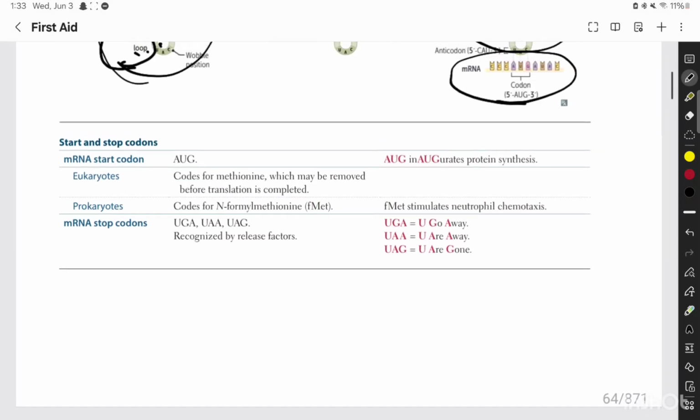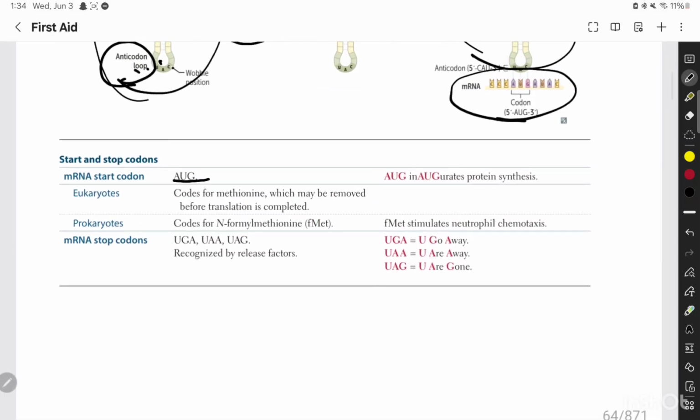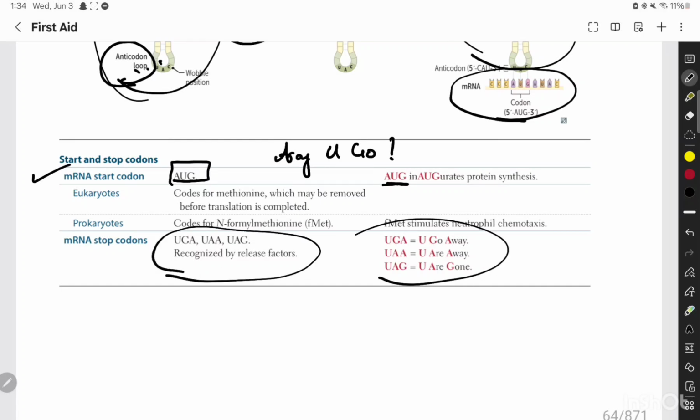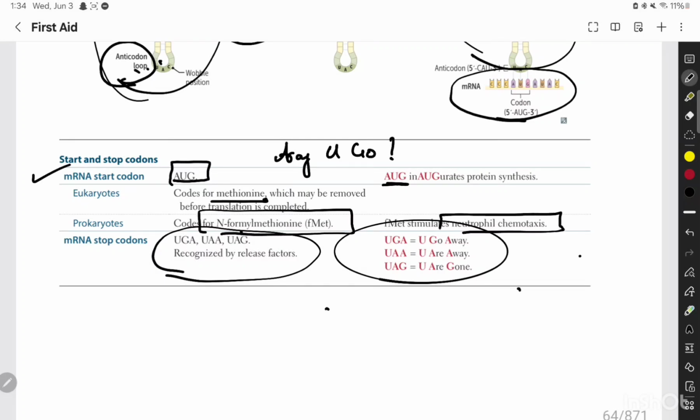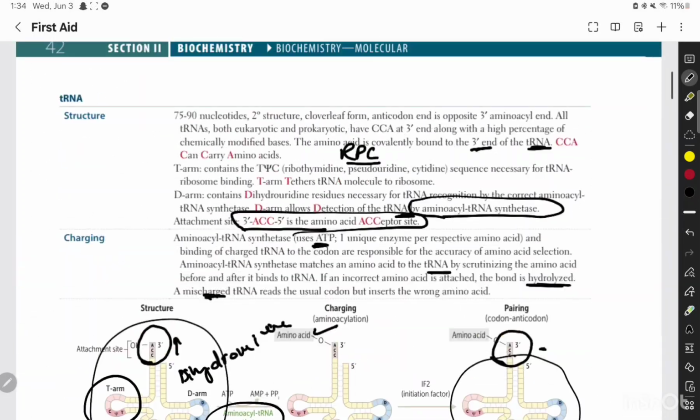Then the last thing that you need to remember for this video is the start and stop codons. So I remember it as AUG, array, you go. So that's the start codon, and these are good enough mnemonics for stop codons: you are awake, you are great, and you go away. Then for prokaryotes, you need to remember that the start codon codes for different amino acids. For eukaryotes, it codes for methionine, whereas for prokaryotes, it codes for N-formylmethionine, and it stimulates the neutrophil chemotaxis as well. So that's it for this video.